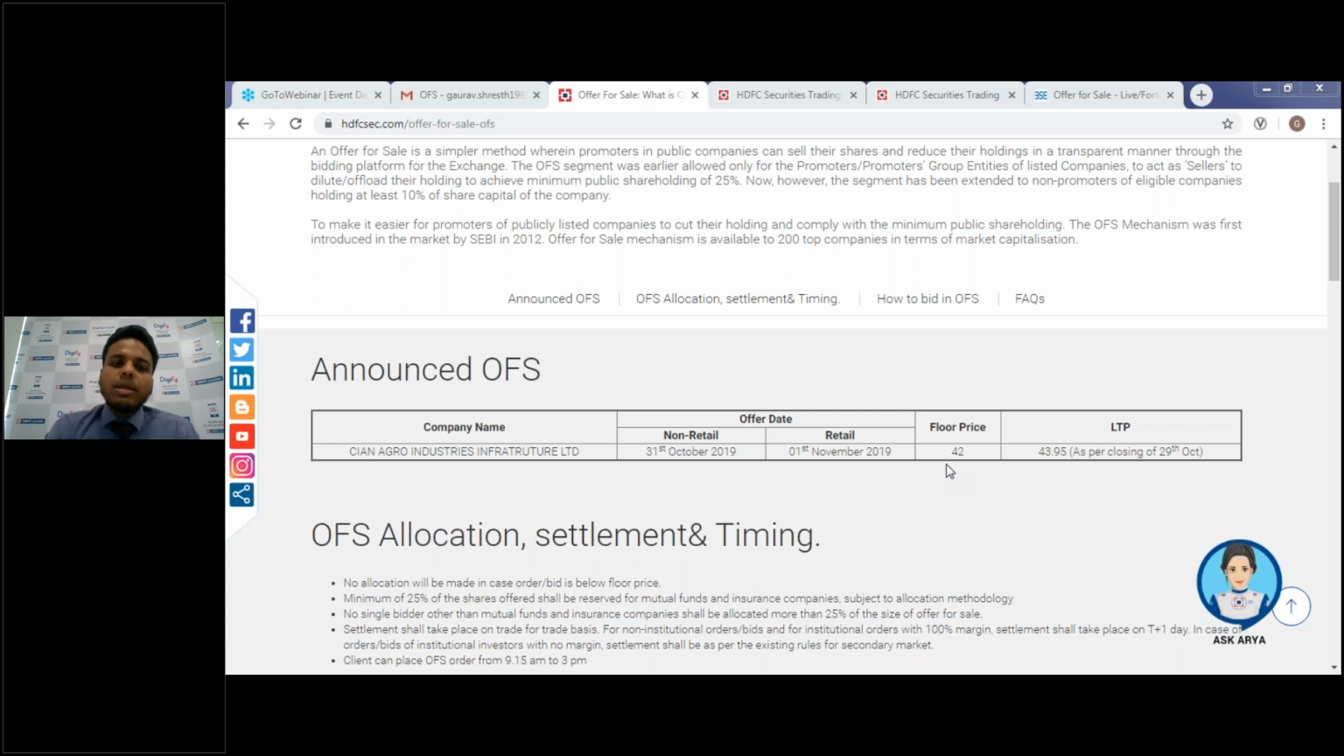And again, one more important thing: if you are a retail investor, most companies come up with OFS at a special discount for the retail category. So if the floor price is 42, the allotment price that you get can be even lower than that. You can get a 5% or 10% discount depending on the company. So this is the basic of floor price.